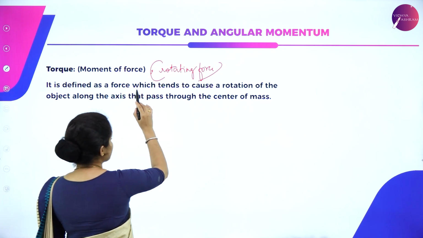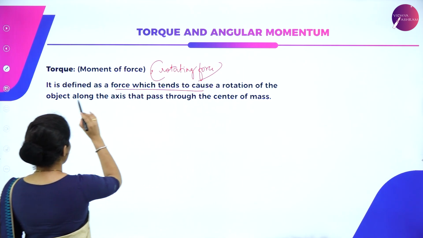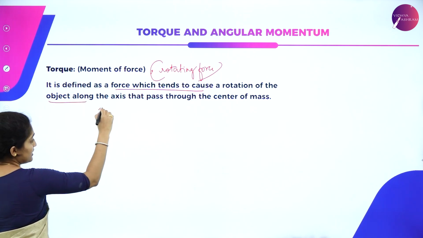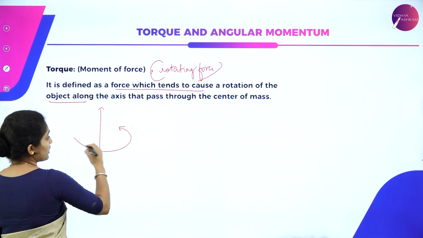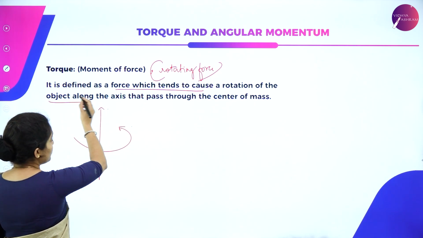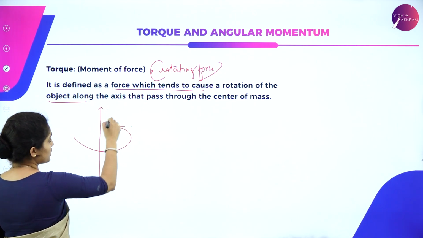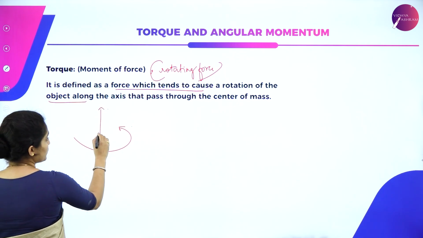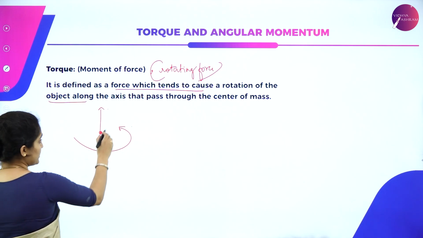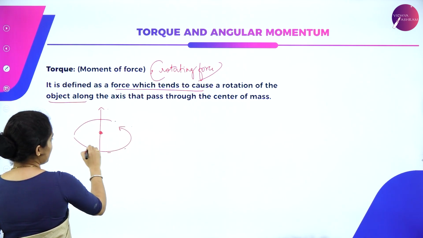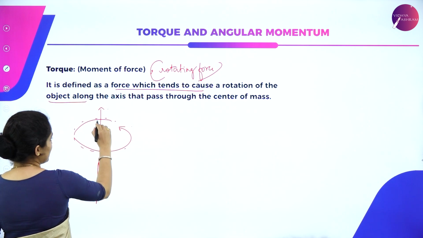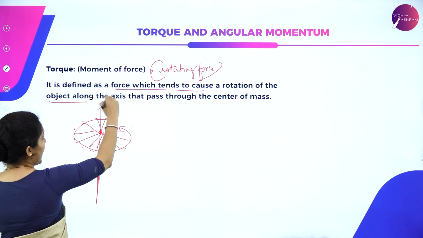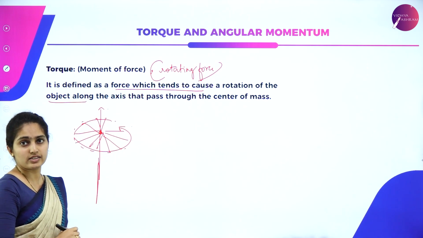It is defined as the force which tends to cause a rotation of an object along the axis. Suppose this is the axis and there is a rotating force, rotation happening there. It is a force which tends to cause the rotation along this axis, which passes through the center of mass. For a circle, suppose there are n number of particles surrounding it, the center of mass turns out to be the center, through which the axis passes. That is called your torque.